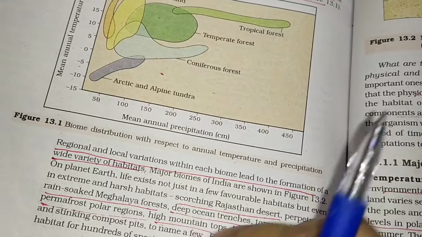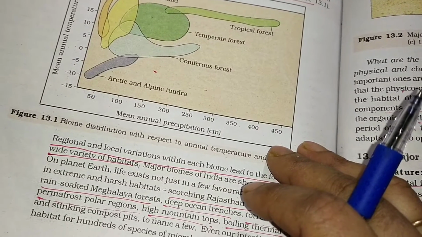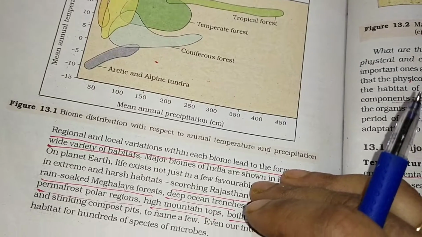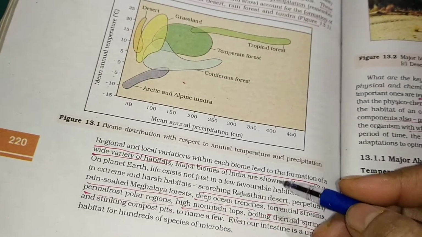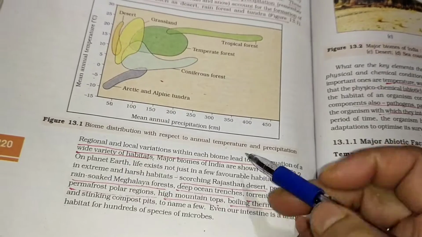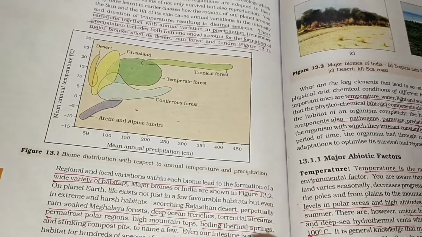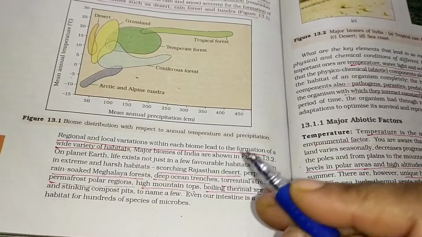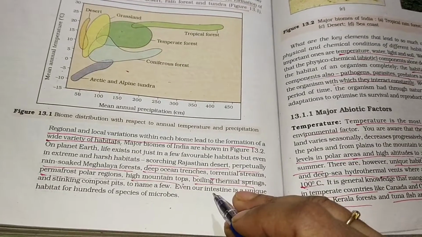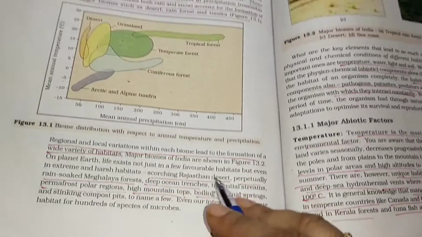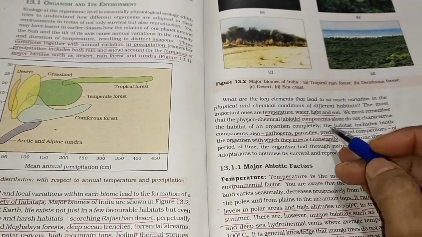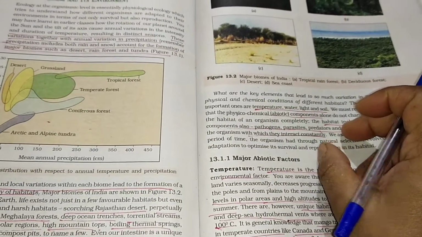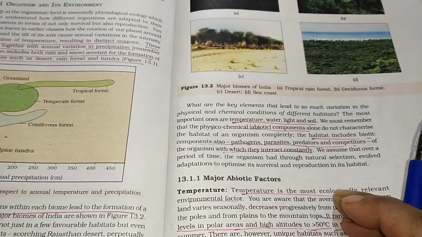And biosphere is the surface of the earth where all life forms exist, the union of all ecosystems. It is a highly ordered system. So there are so many terms that you have to learn. Then we found out about the different types of biomes, and there are some favorable conditions and some unfavorable, extreme or harsh habitats as well. And temperature, water, and not only abiotic components are responsible for maintaining the ecosystem.